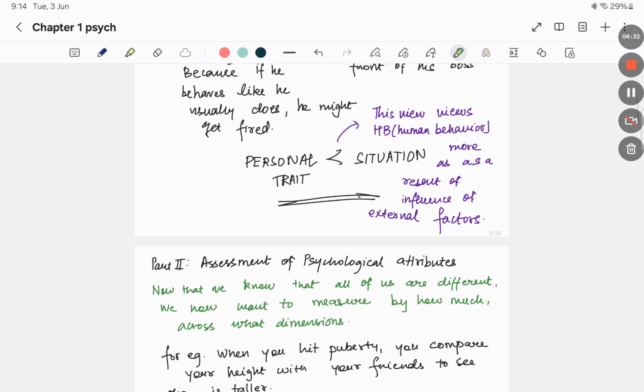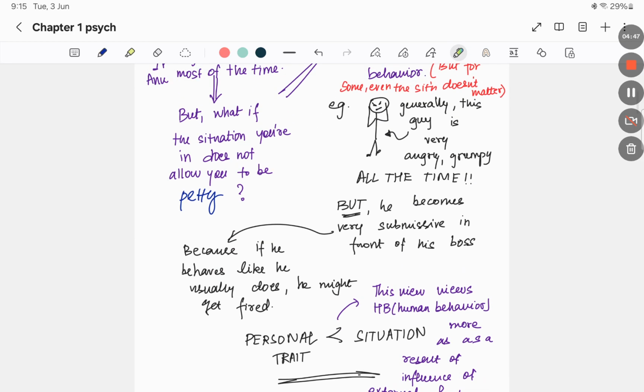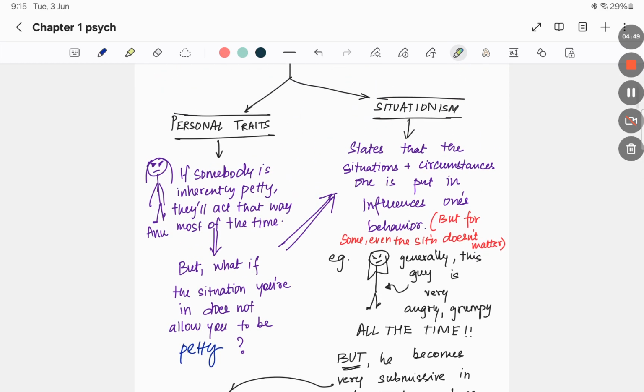So what does situationism say? The main focus of situationism is that it views human behavior more as a result of the influence of external factors rather than a person's personal traits. So this brings us to the end of part 1.